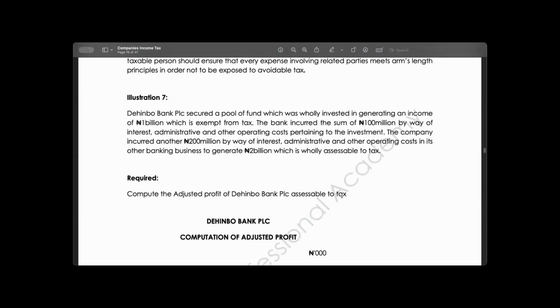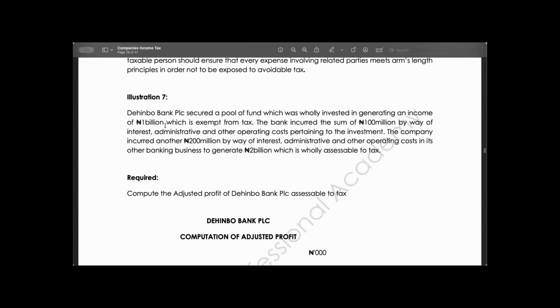Debo Bank PLC secured a loan, a pool of funds, which was wholly invested in generating an income of 1 billion, which is exempt from tax. Look at that. It was invested in generating an income of what? 1 billion.